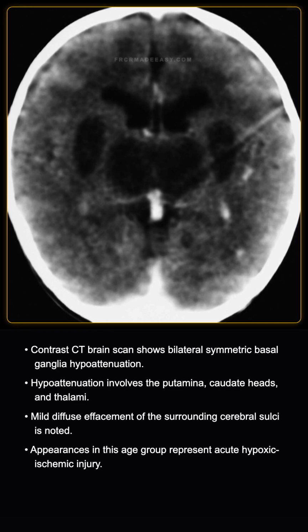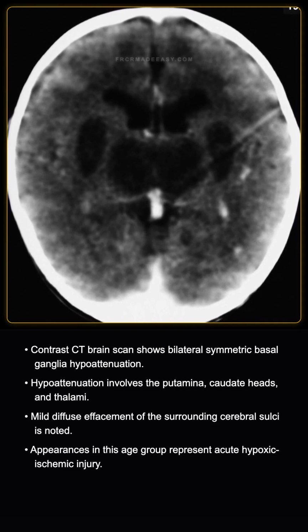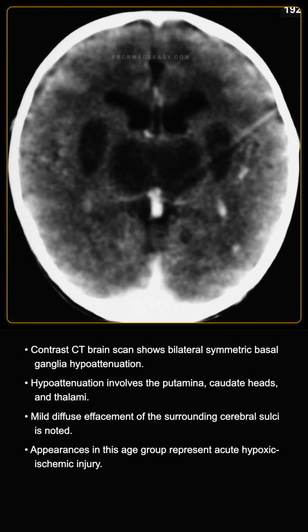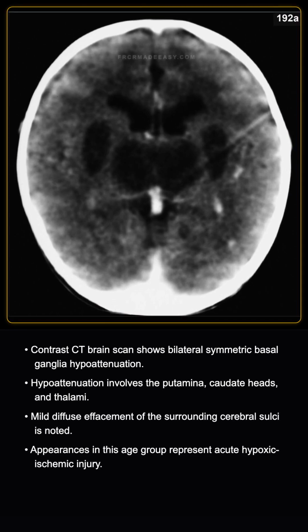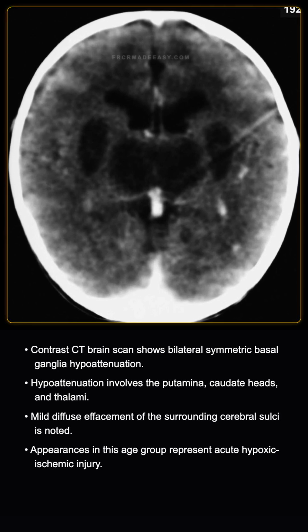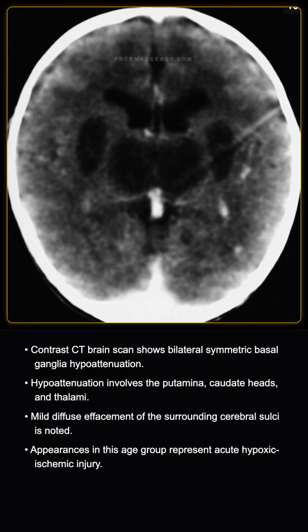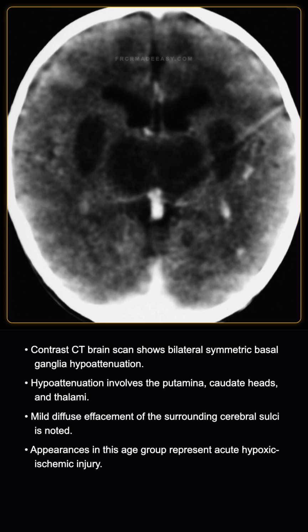The axial contrast-enhanced brain CT scan demonstrates bilateral, symmetrical, low-density or hypoattenuation within the basal ganglia, specifically involving the putamina, caudate heads, and thalami. There is mild diffuse effacement of the surrounding cerebral sulci. No intracranial hemorrhage or extra-axial collections are seen. These findings of symmetric deep gray matter hypoattenuation in a term infant are typical of severe acute hypoxic-ischemic encephalopathy.